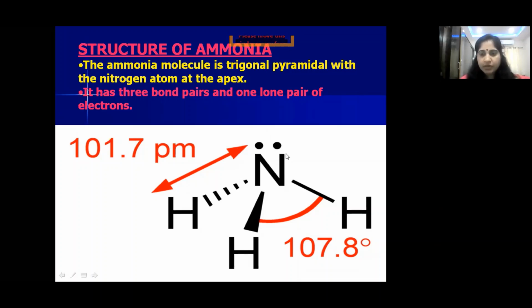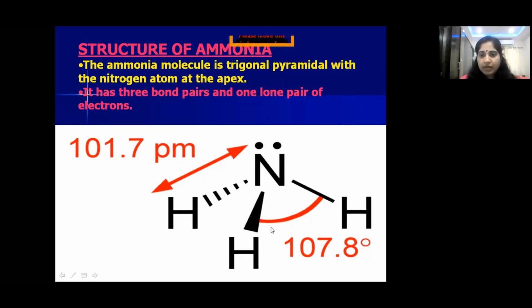And because it is undergoing sp3 hybridization, it has one lone pair of electrons and bond pairs of electrons. Nitrogen is undergoing sp3 hybridization. So in case of sp3 hybridization, it should have a tetrahedral shape, is it not? But here, because of the presence of the lone pair of electrons, it acquires a trigonal pyramidal structure, children. In case of sp3 hybridization, it should have a tetrahedral structure, but because of the presence of the lone pair of electrons, it has a trigonal pyramidal structure.